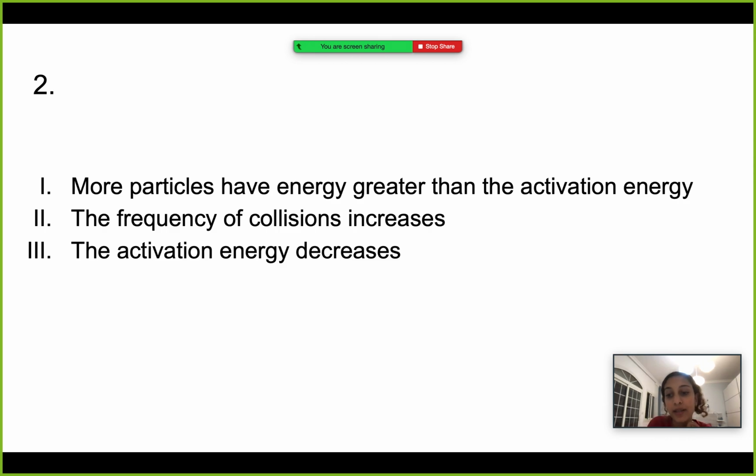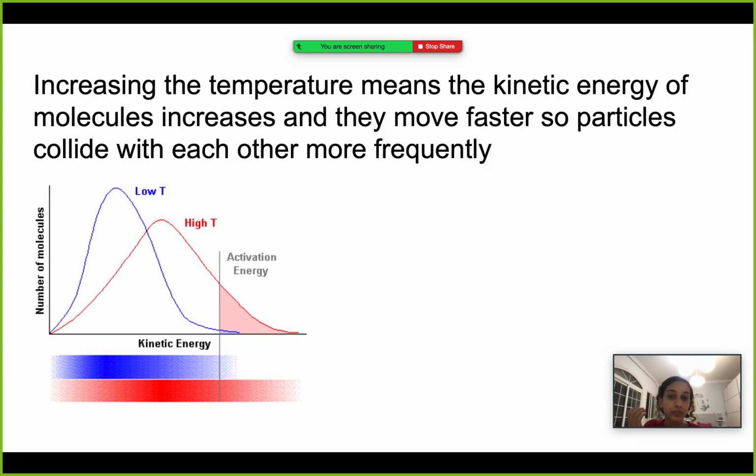Third one says the activation energy decreases. And this is completely false because we said before, nothing can change the activation energy other than a catalyst. And in this question, there was no catalyst, there was nothing. They just asked what happens to the rate of a reaction when temperature is increased. That's all they asked. So here the answer is 1 and 2.